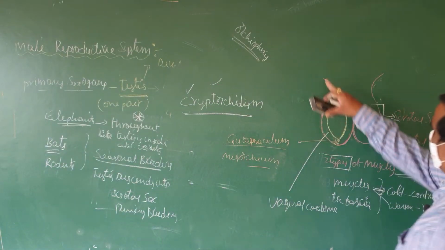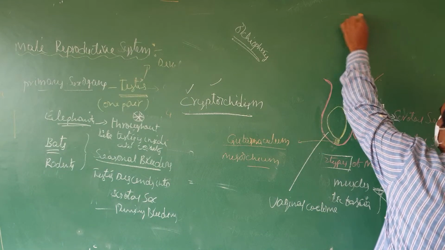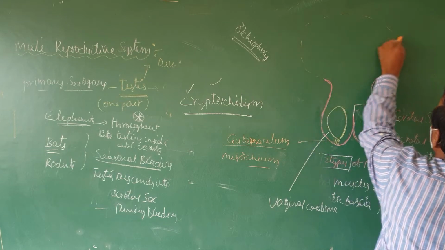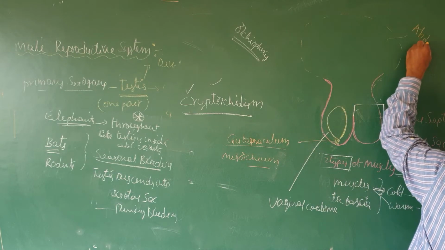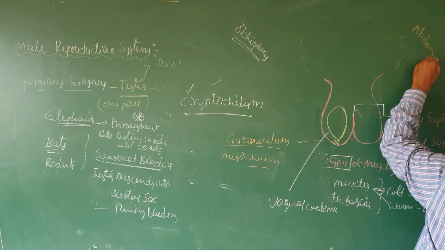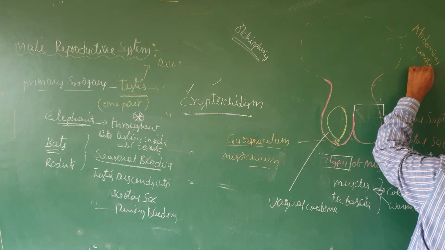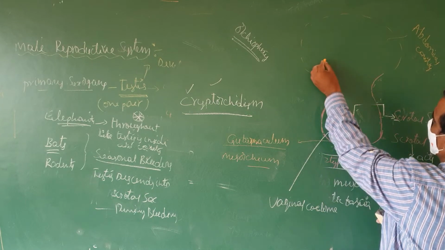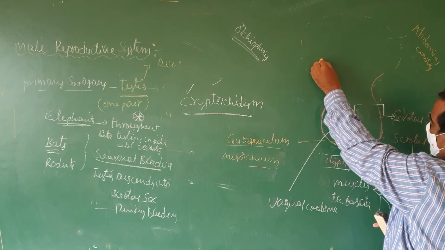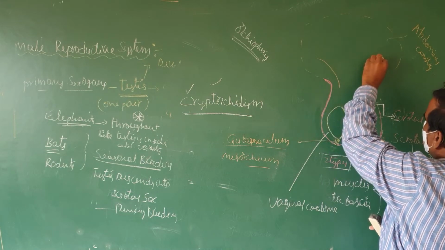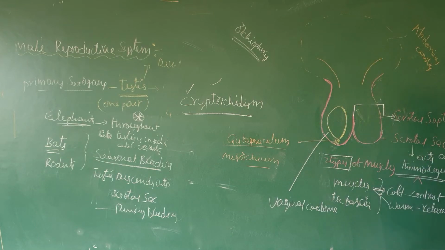How do these testes descend? Suppose this is the abdominal cavity. From this abdominal cavity, through a canal, the testis will descend like this.